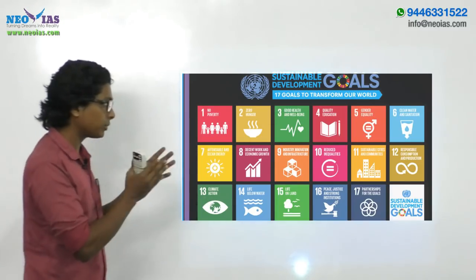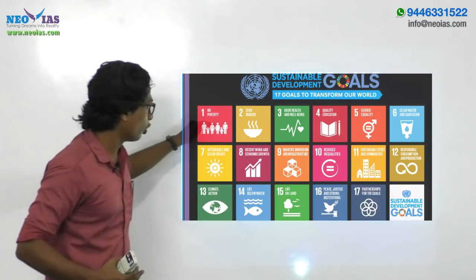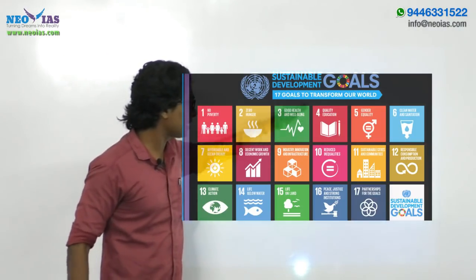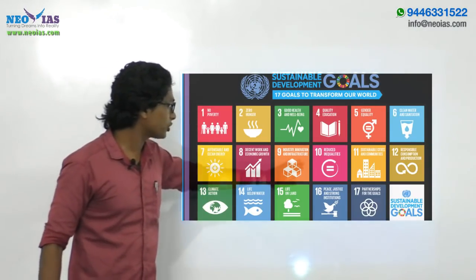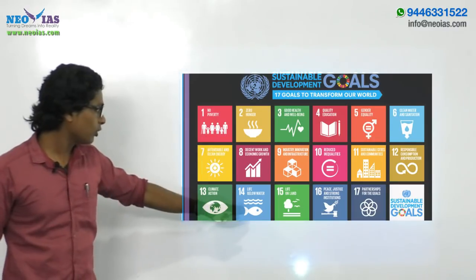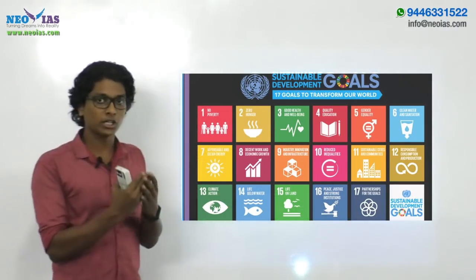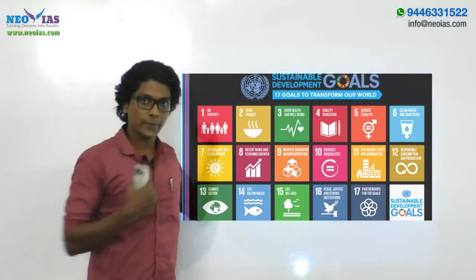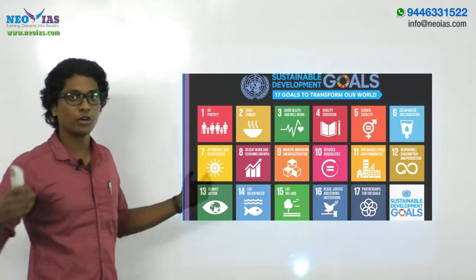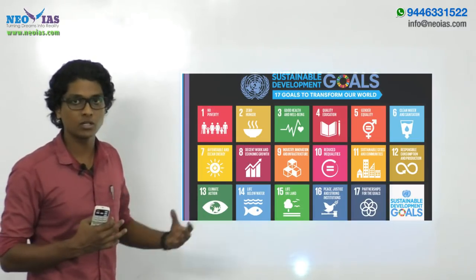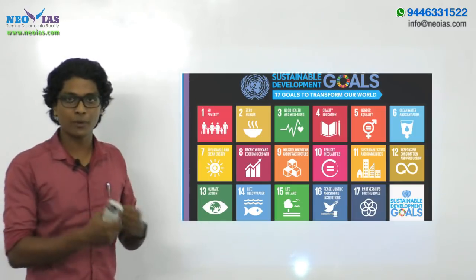right? And in that perspective, you have to keep in mind India gave more importance to no poverty, good health and well-being, gender equality, industry, innovation and infrastructure, life below water, and partnerships for the goals. So in that voluntary review, we were giving importance to these pointed-out goals, right? So it might be asked which were the goals which we projected through this voluntary review mechanism, right?